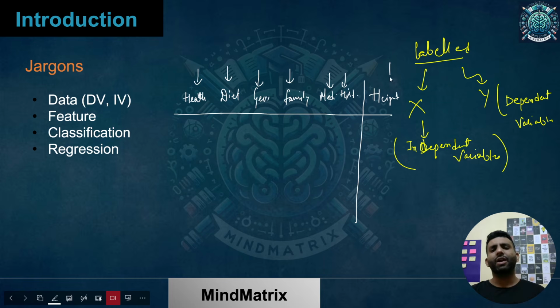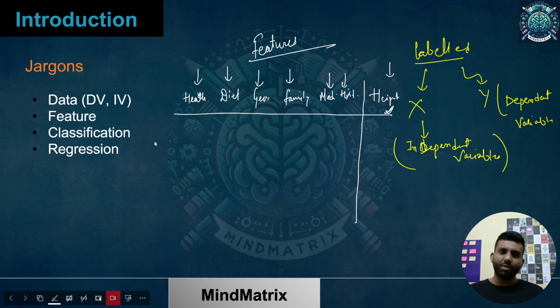Because ultimately we think that, independently, these are leading to the value of this thing. So this value is dependent on these combined. That's why we say this is the dependent variable, and all these are independent variables, or simply called features. I hope the idea is clear.